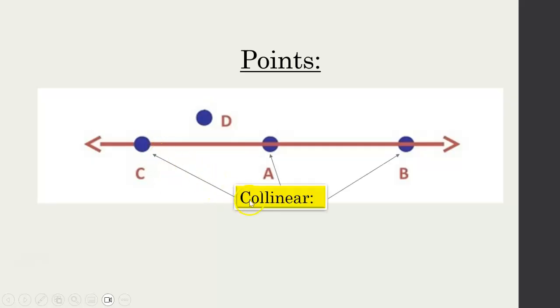And then points that are collinear are points, let's say if I drew a line going through these 3 points, well, they are collinear. Co, as in like together, linear, line, so like they're cooperating or they're together on the line. So collinear. So in this case, D is not collinear. Why? Because I can't draw a line that includes C, A, B. Like I could do like a zigzag thing, but I'm talking again, when we say lines, in most cases we mean straight line. It doesn't zigzag anywhere.